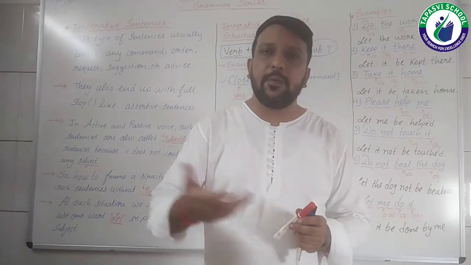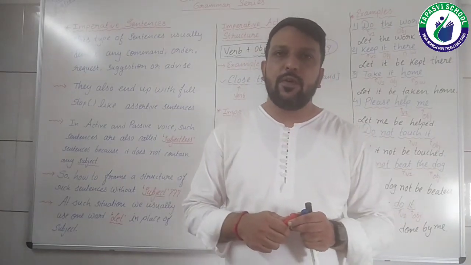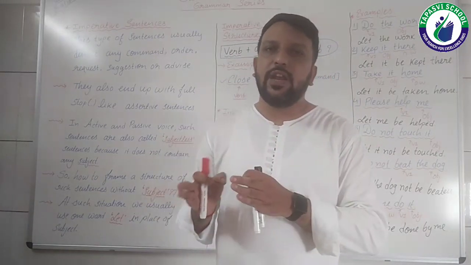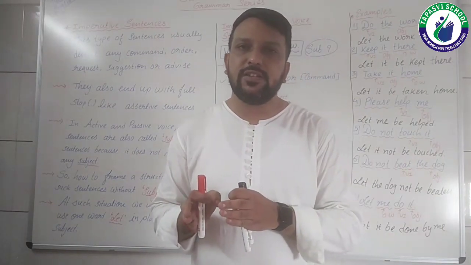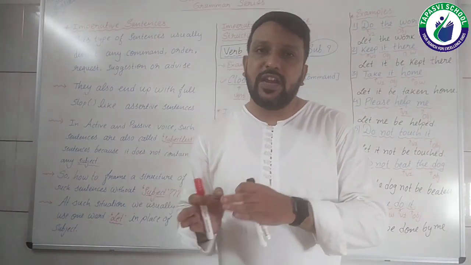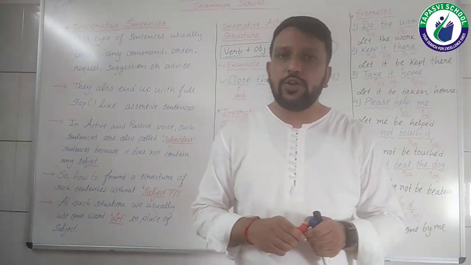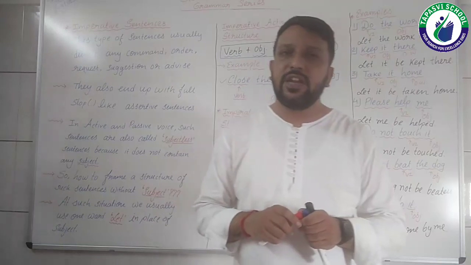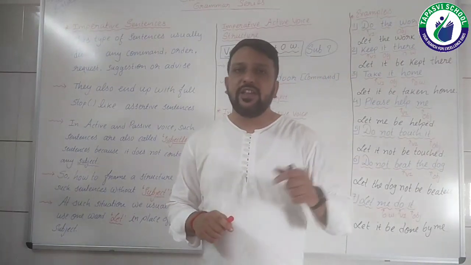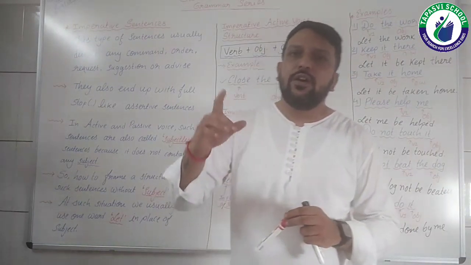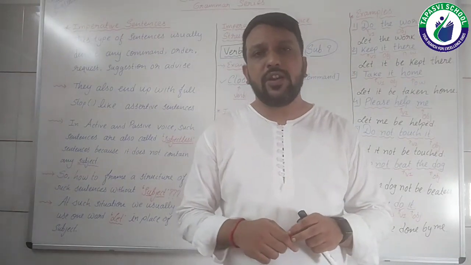So in the upcoming series we are going to see changing from one form of sentence into another. That would also be a very exciting and enjoyable series, like this one. So stay tuned for that particular series, right?